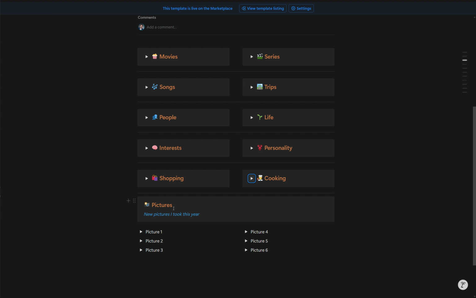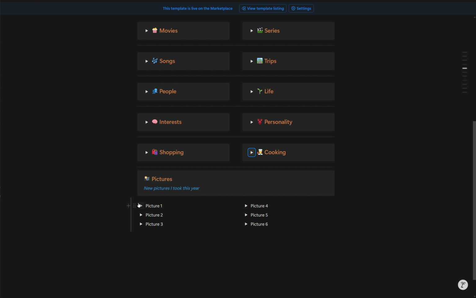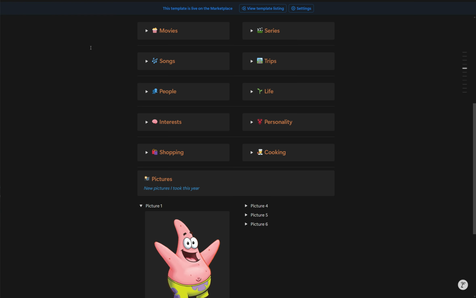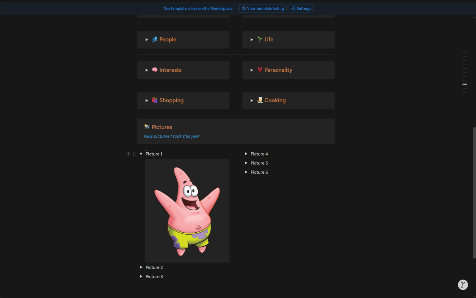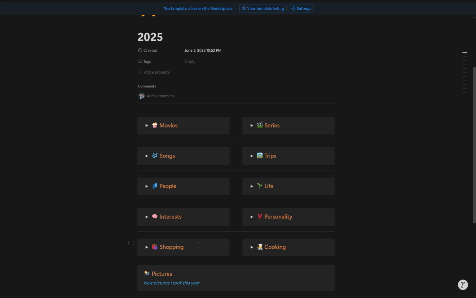Final thing, if you're a bit of a photographer, you can also add some nice pictures you've taken. In this case, we can just quickly open up picture 1, add an image via upload file, and here we go. I can add a picture of Patrick that I definitely want to remember for the future. And that's pretty much how this template works.